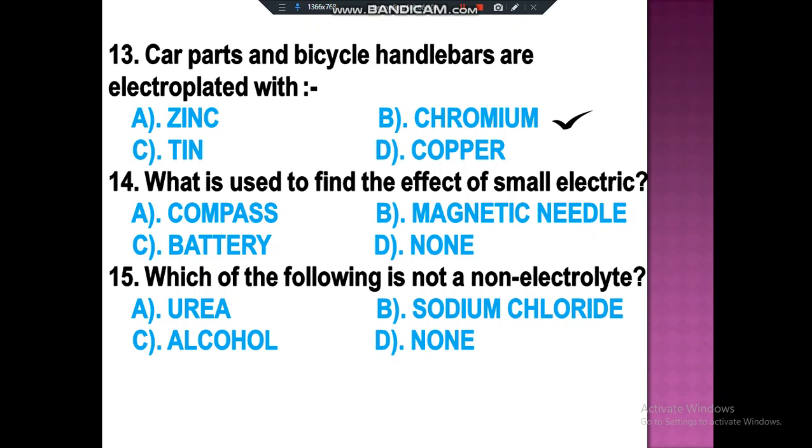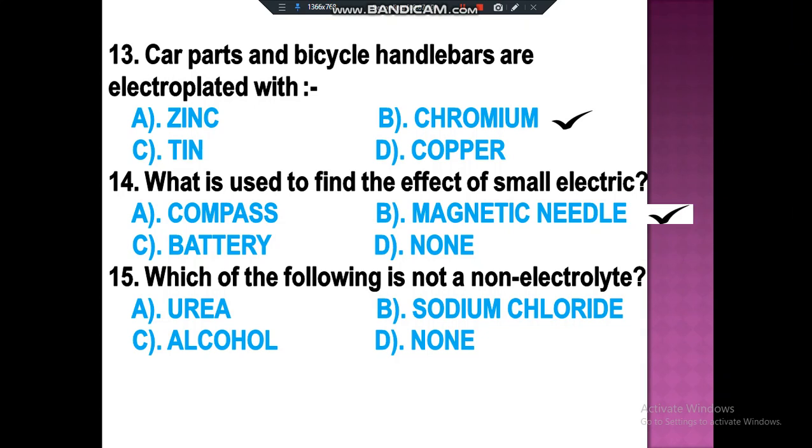What is used to find the effect of small electric current? We have to tell which device out of these four options helps us to find a small electric current. Like if an electric current is flowing, we have to tell which of these will help us. So the correct answer is magnetic needle.